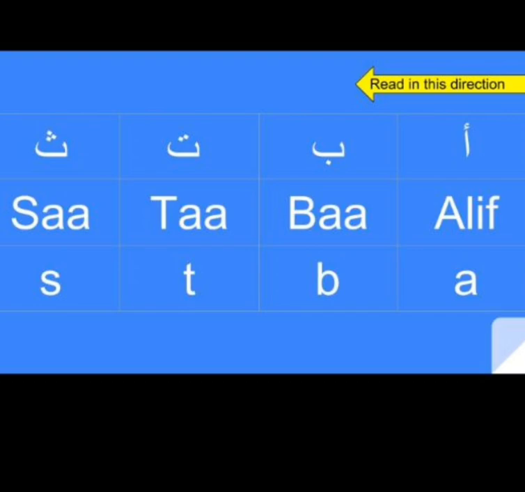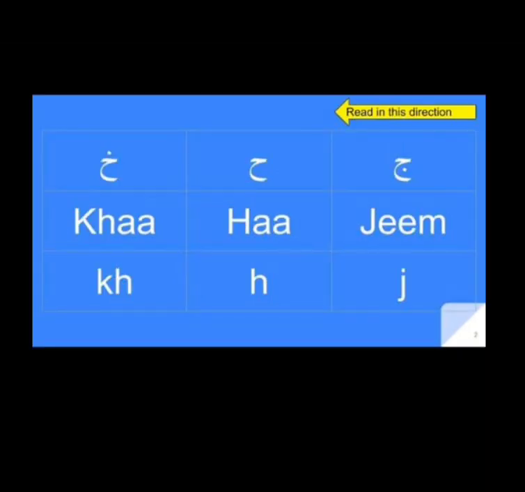The Ba has a B sound. Then Ta. Ba has a B sound. Then Ta has a T sound. Sa has an S sound. Alif, Ba, Ta, Sa. Now the next letters are Jim, Ha, Kha.